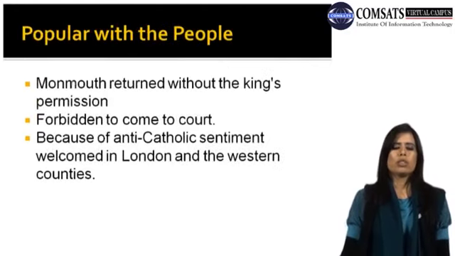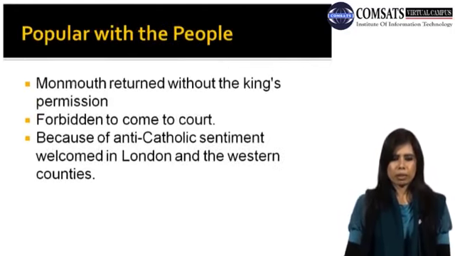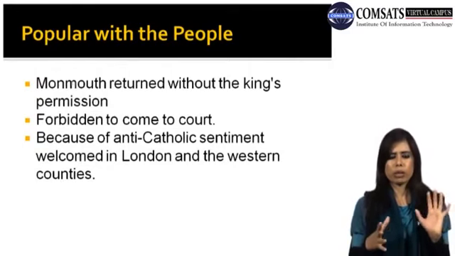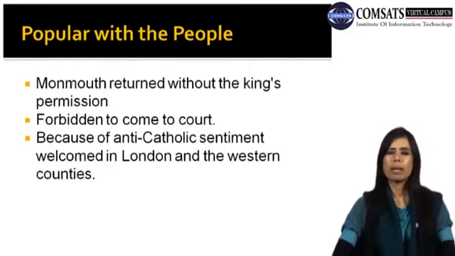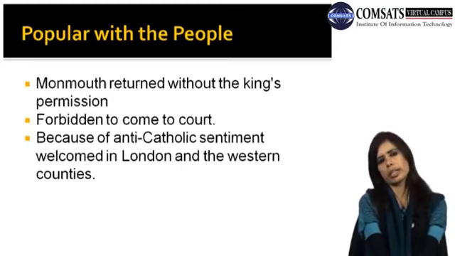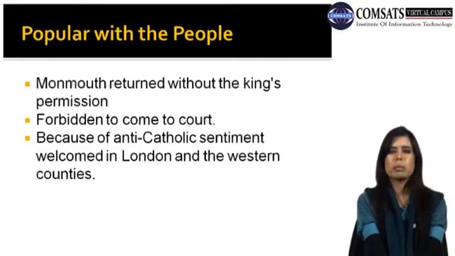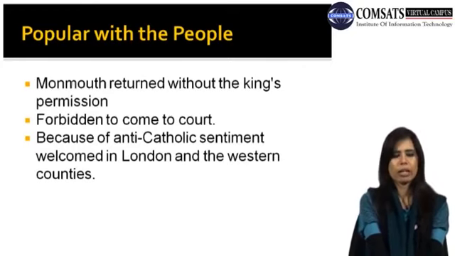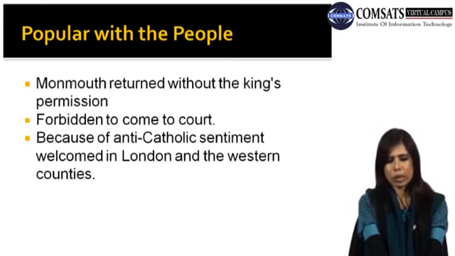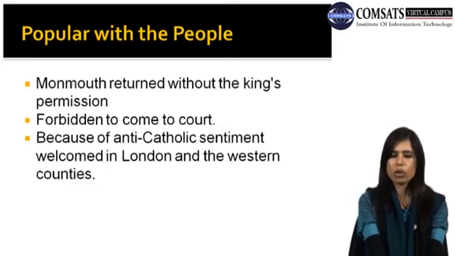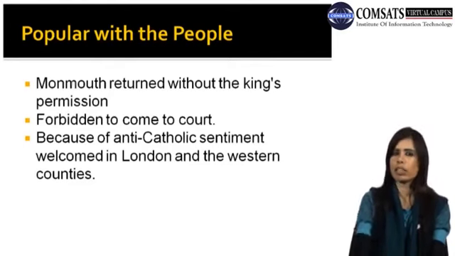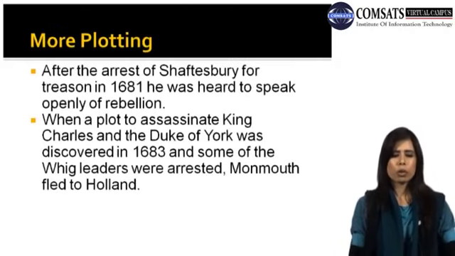More plotting. He was very much popular among the people. Monmouth returned without the king's permission, and he was forbidden to come to court because of the anti-Catholic sentiment in him. At that time in London there was an anti-Catholic movement going on, so he was welcomed in London and the western countries. My dear students, you can see he was welcomed in London just because of his anti-Catholic spirits.